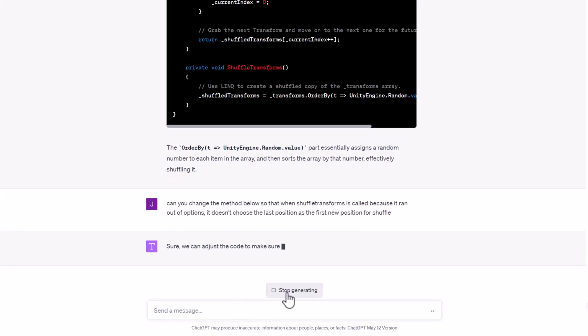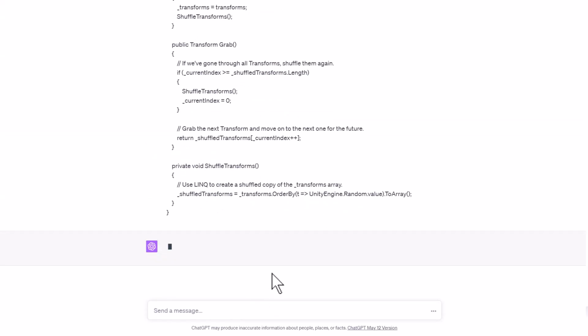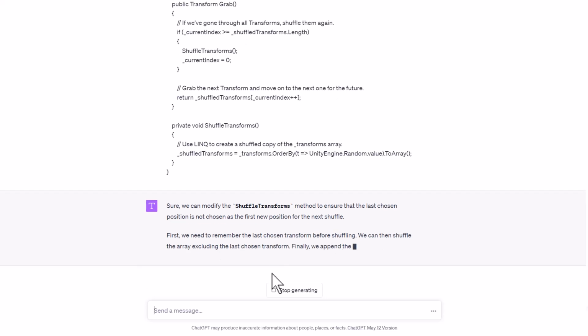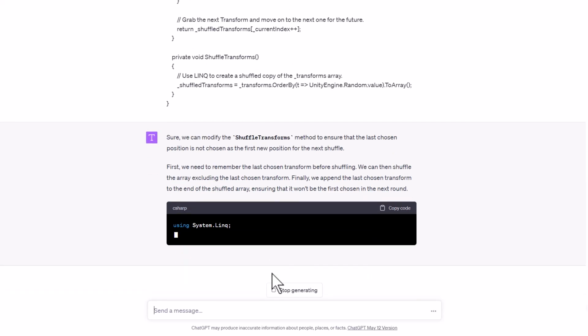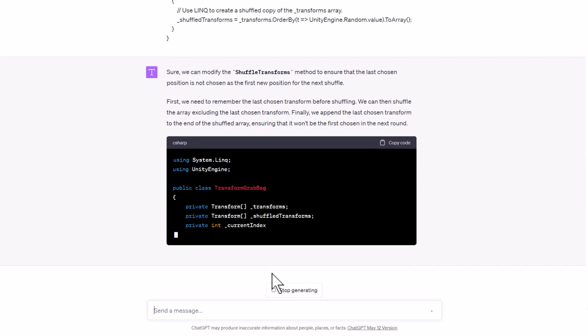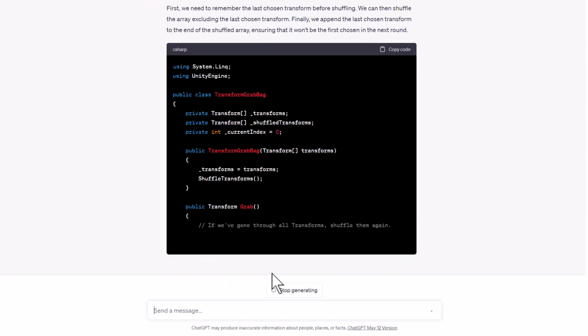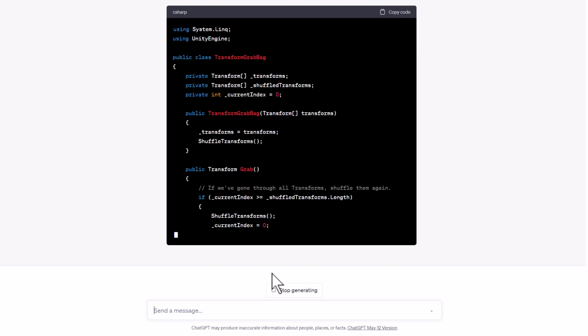Oh, and then I need to actually paste the code in. All right, so we can modify shuffle transforms to ensure the next position is not chosen. So here we go. We should get the last one, and it's just going to remember either the index or the transform of the last one, and then make sure that that's not the first one. That's all it really needs to do.